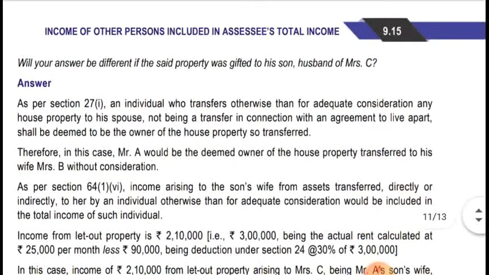As per section 27(1), an individual who transfers otherwise than for adequate consideration any house property to his spouse, not being transferred in connection with an agreement to live apart, shall be deemed to be the owner of the house property so transferred. So therefore, in this case, Mr.